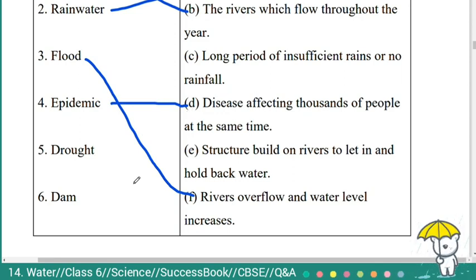Drought, the long period of insufficient rains or no rainfall. It is C. Long period of insufficient rains or no rainfall. Dams are structures built on rivers to let in and hold back water.